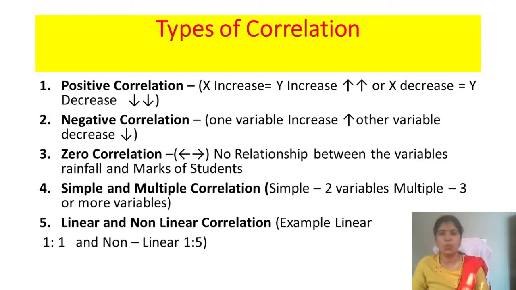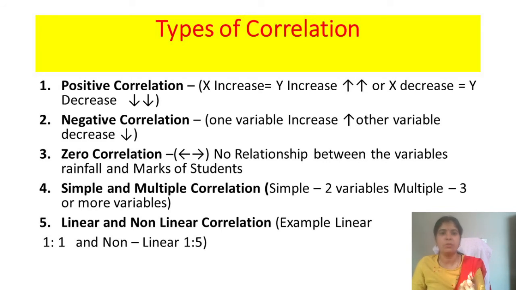In case of negative correlation, they move in opposite directions. When one variable increases, the other variable decreases. When one variable decreases, the other variable increases. So there is an opposite relationship. In case of zero correlation, there is no relationship between the variables, for example the amount of rainfall and the marks scored by students. In simple correlation, we study only two variables, as in the example of x and y. But in multiple correlation, we study more than two variables.